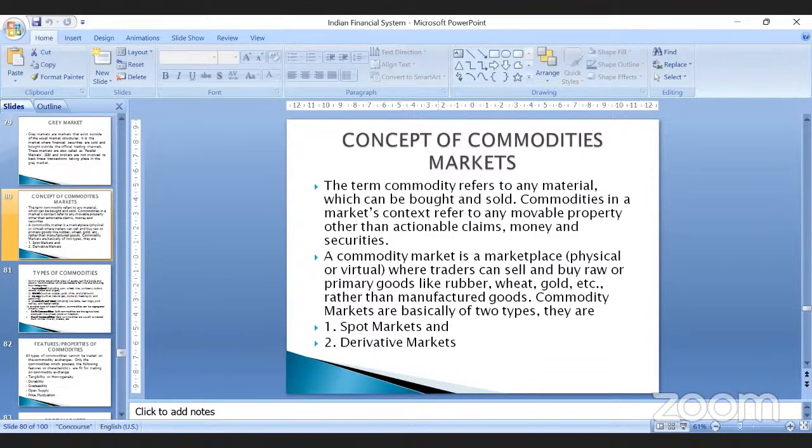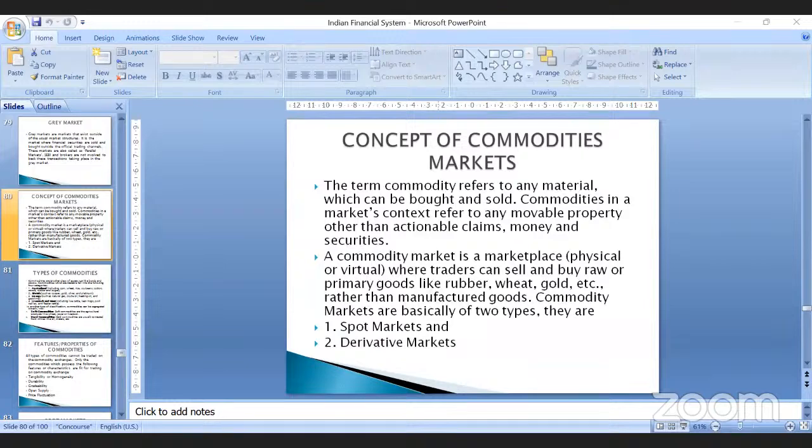Now, before starting with the commodities market, whenever we are talking about financial markets, there are a lot of markets. These markets are named according to the instruments that you deal with. If you are dealing with derivatives, we call it a derivative market. If you're dealing with instruments like commodities, we call it a commodity market. Before going to the commodities market, first we will learn what commodities are.